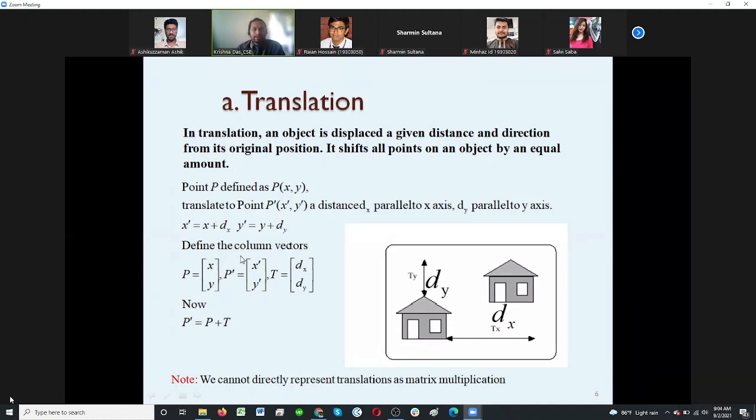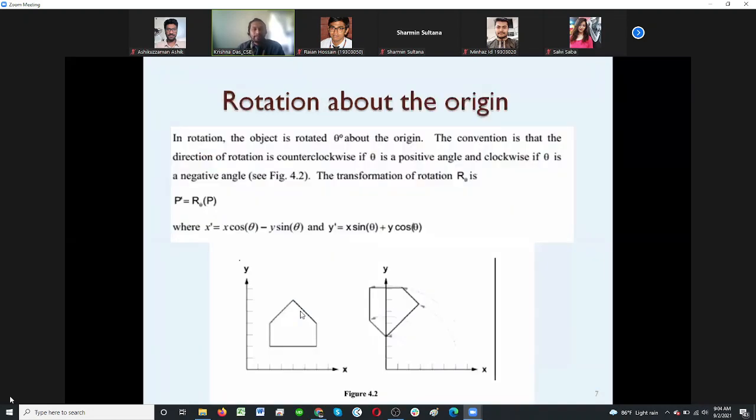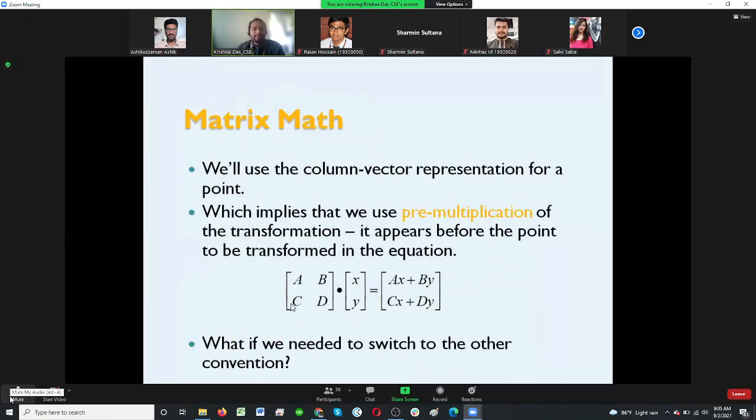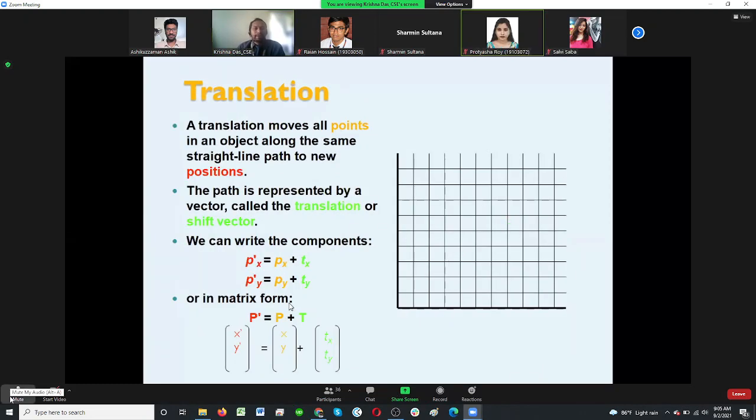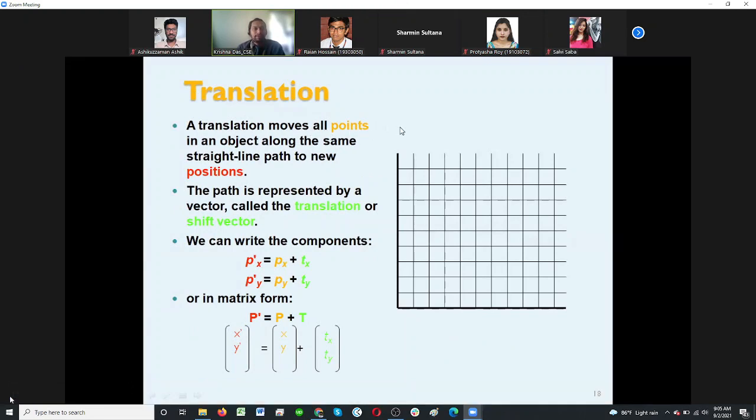If I define that in column vectors, a point P is x and y, since we are discussing two dimensions. P prime is the new point x prime and y prime, and T is the translation factor, d of x and d of y. So the new point we get is P prime equals P plus T, right? Is it okay to understand? Yes, sir.